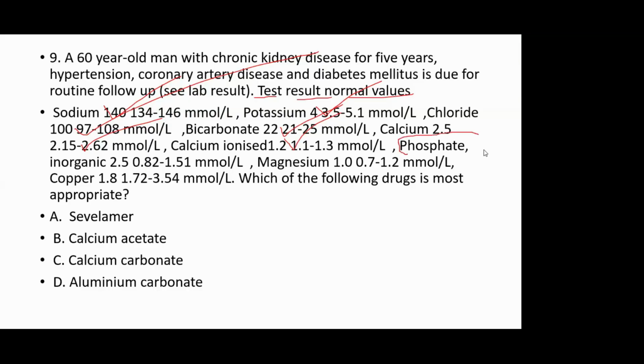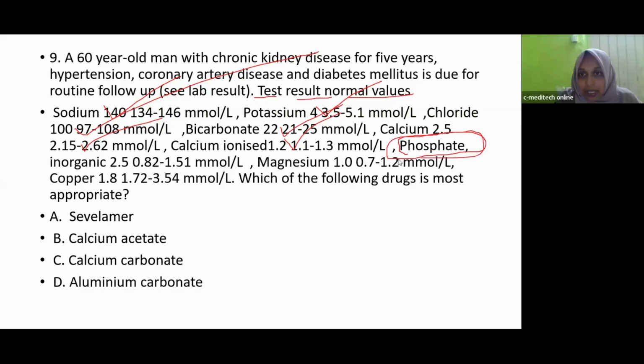The value of phosphate is increased, elevated value. Okay, others are normal. So the level of phosphate is elevated. That is known as hyperphosphatemia. The question is, which of the following drug is most appropriate? From this lab value, we should understand that the phosphate level is more. The patient is suffering hyperphosphatemia.